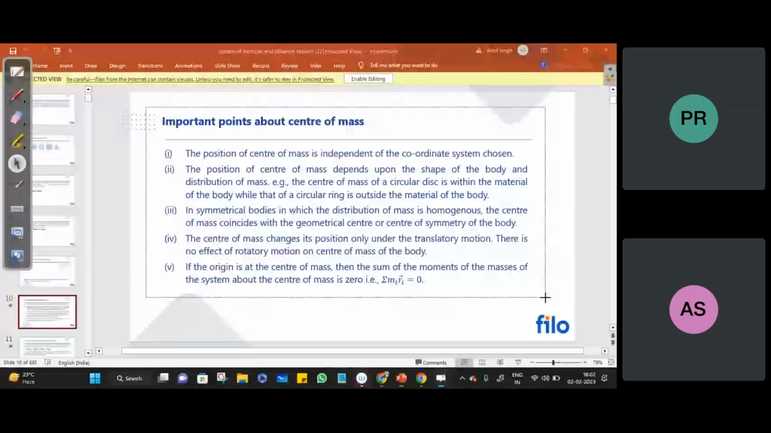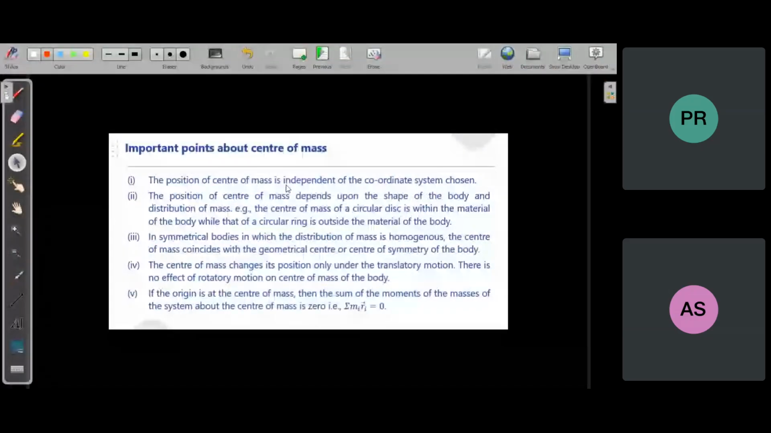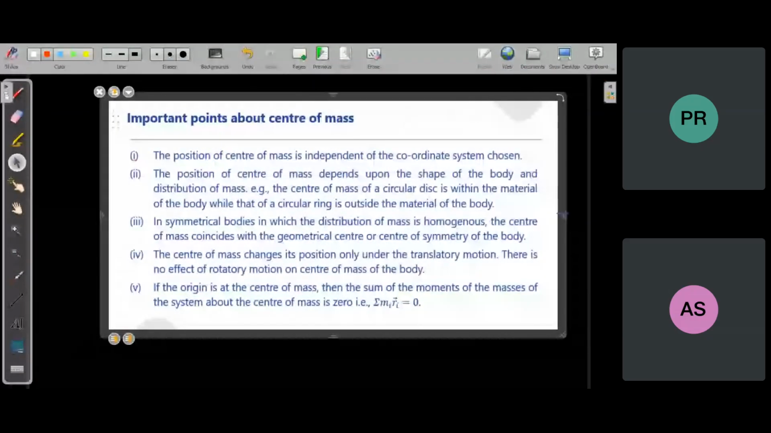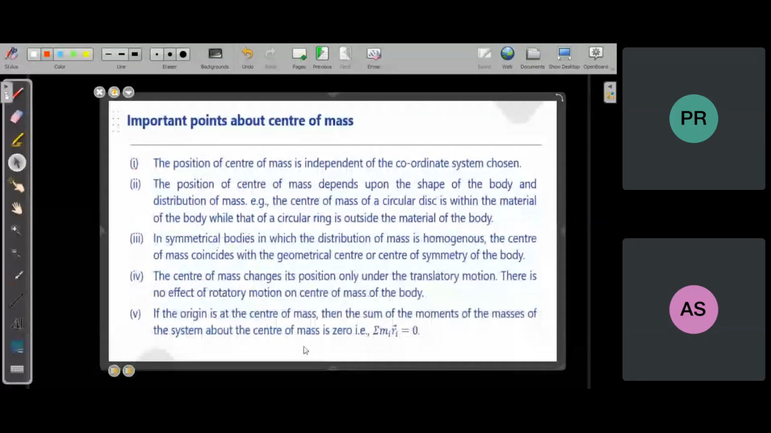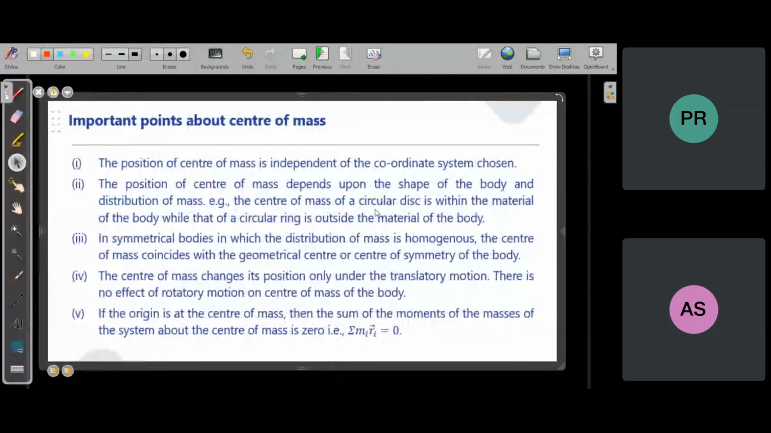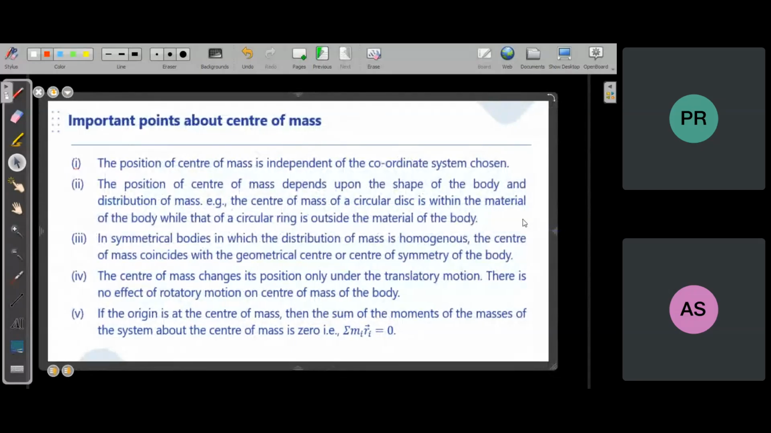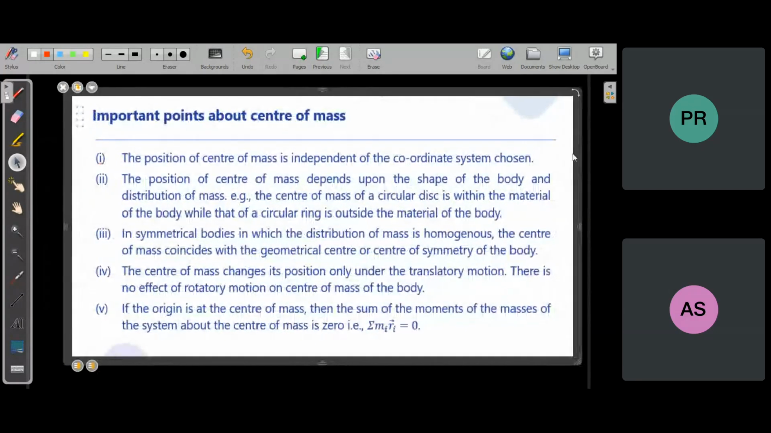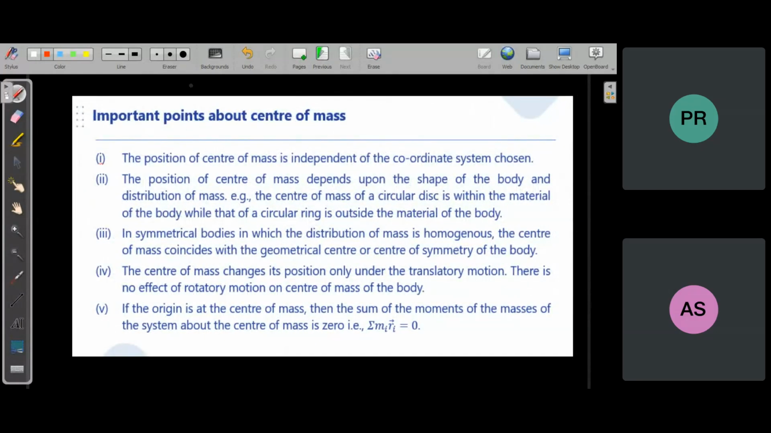Now these are some of the important points about the center of mass. Position of center of mass is independent of the coordinate system chosen. Wherever you choose your coordinate system, position of center of mass will not change. Only coordinates will change. Its actual position will not change.